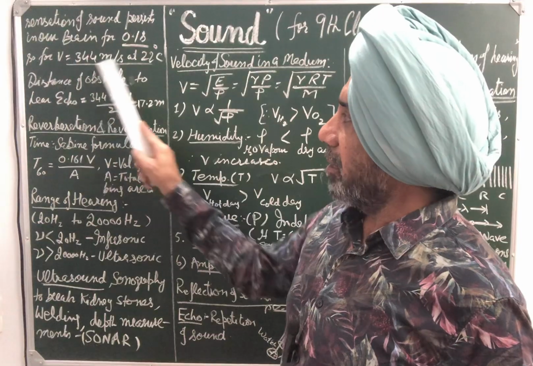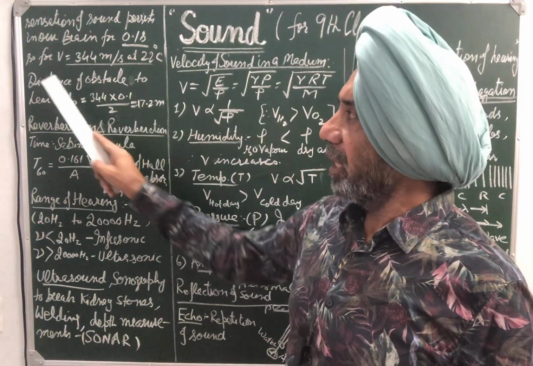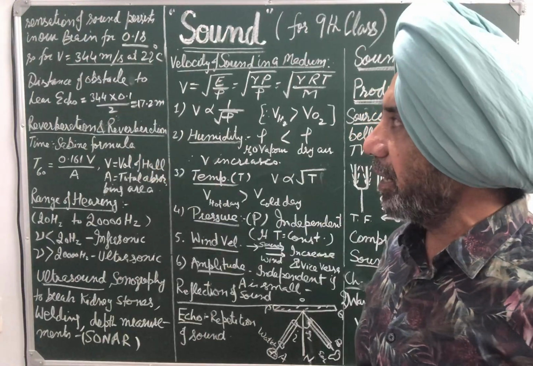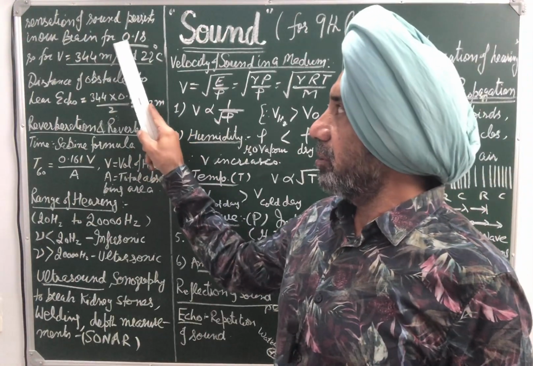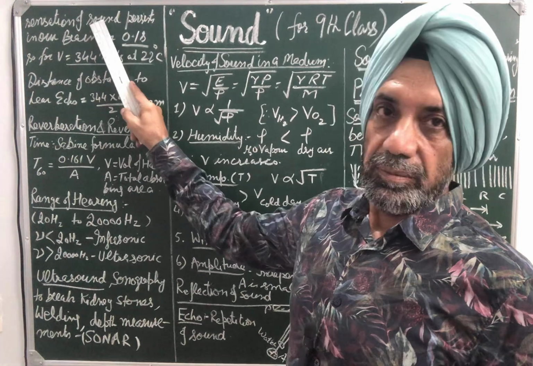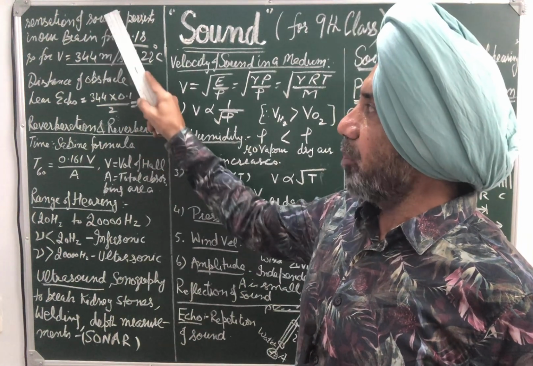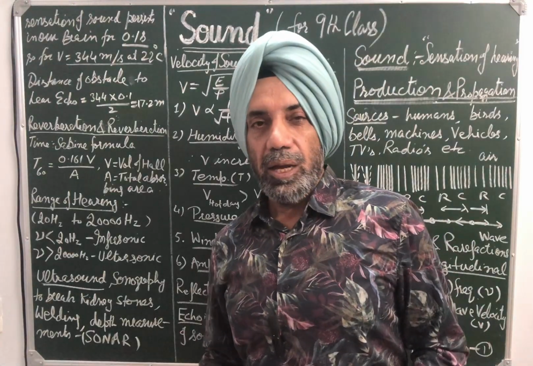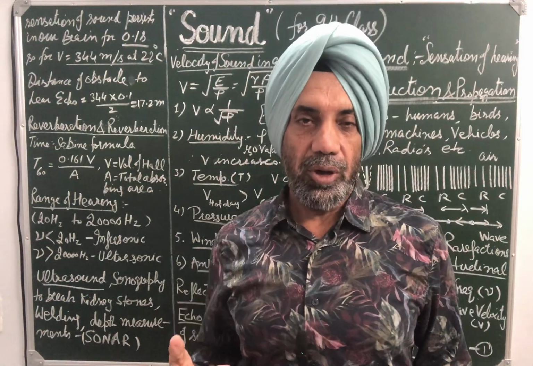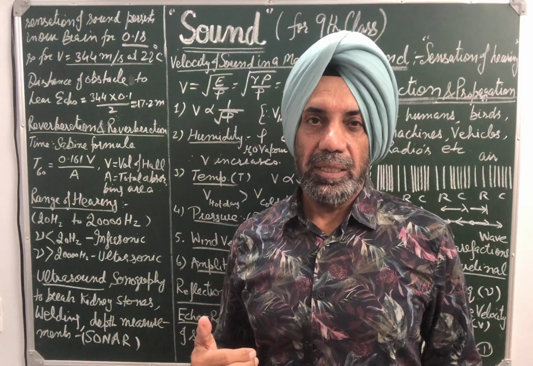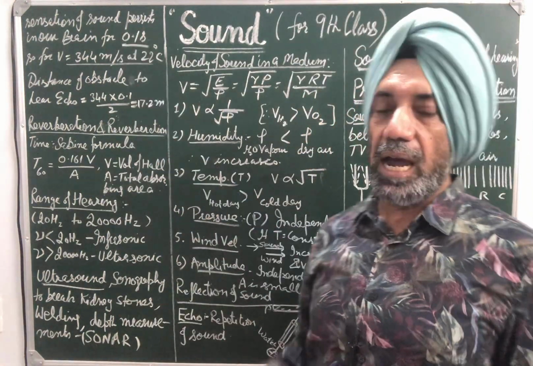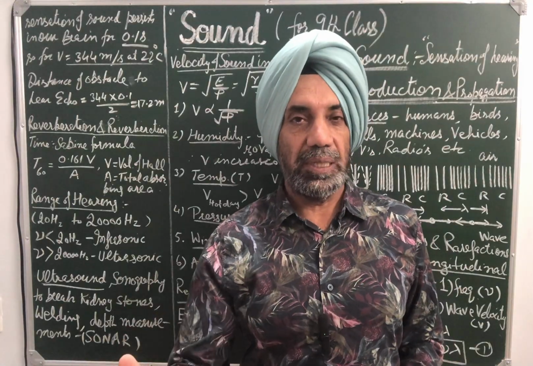And suppose at normal temperature V is equal to 344 meter per second, and the time during which sound persists in our brain is 0.1 second. Now we want to hear the echo of the original sound. So it should come at least 0.1 second after the original source is switched off.